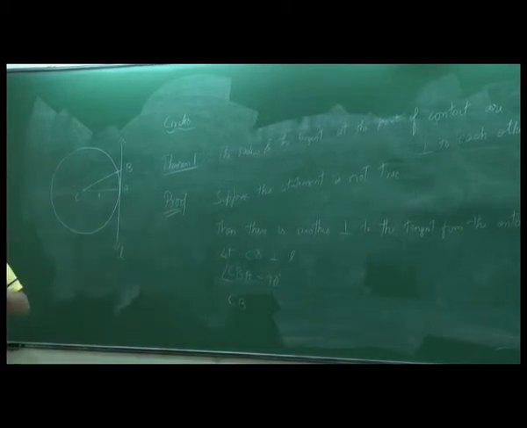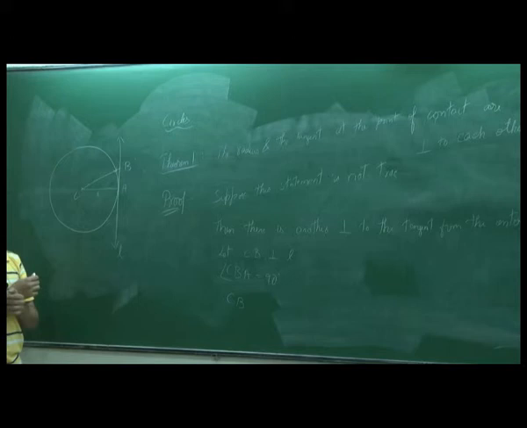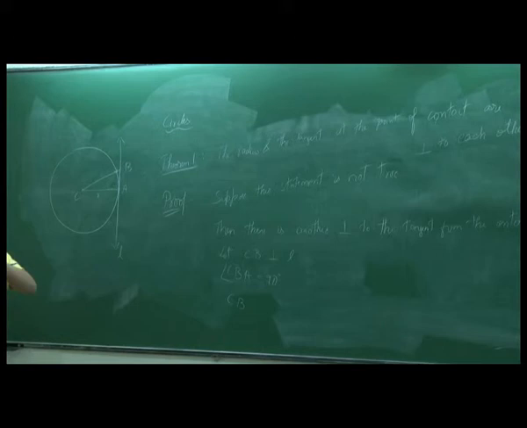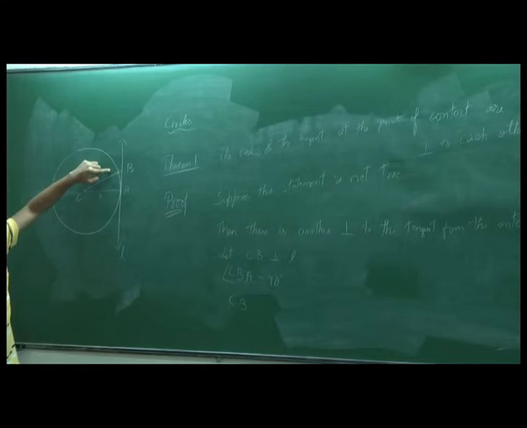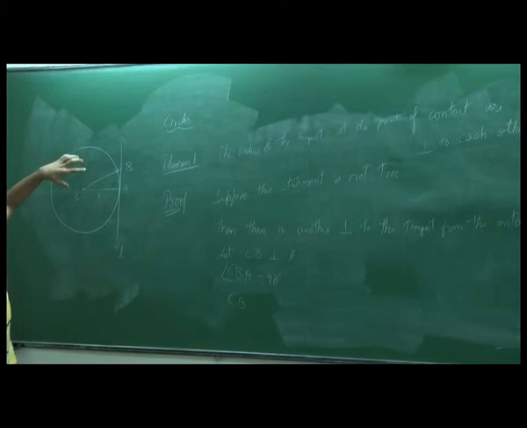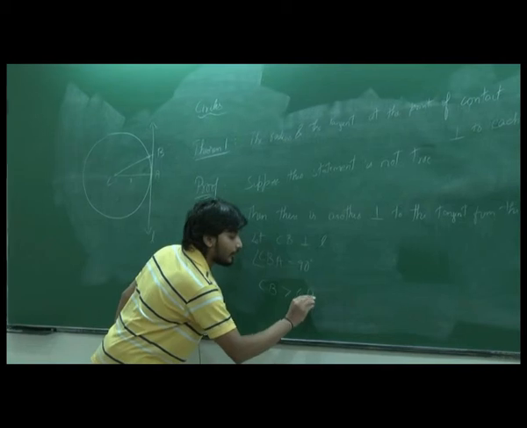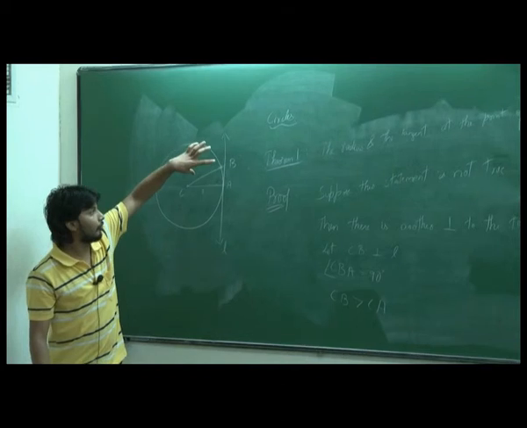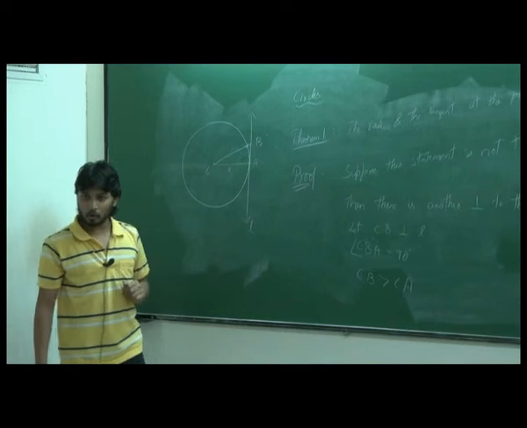Let's write it formally. CB is radius plus something, right? Because this tangent is touching at only one point. If I draw a perpendicular to any other point, it has to pass through the circle first and then touch the tangent. So it should be radius plus something. It means CB is greater than CA, right? So CB is greater than CA. In this triangle, we knew one property. What is that? If one side is greater than the other, the angle opposite to it will be greater, right? We just wrote down that property.